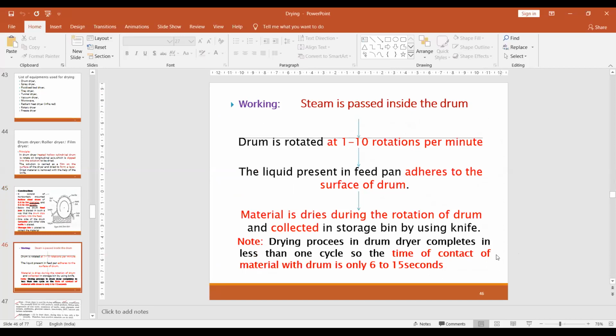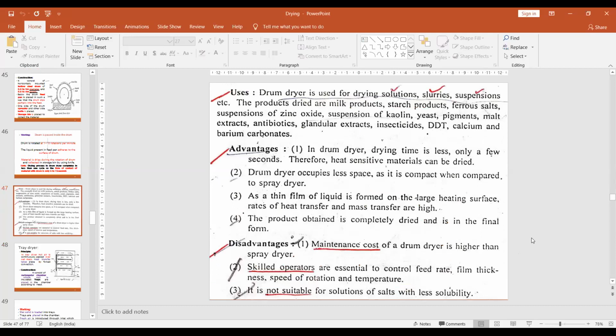The time of contact of the material is only about 6 to 15 seconds. When dipping the drum into the feed pan solution, the contact time is very short. Within that time, the material should adhere to the surface of the drum. So what is the use of the drum dryer?